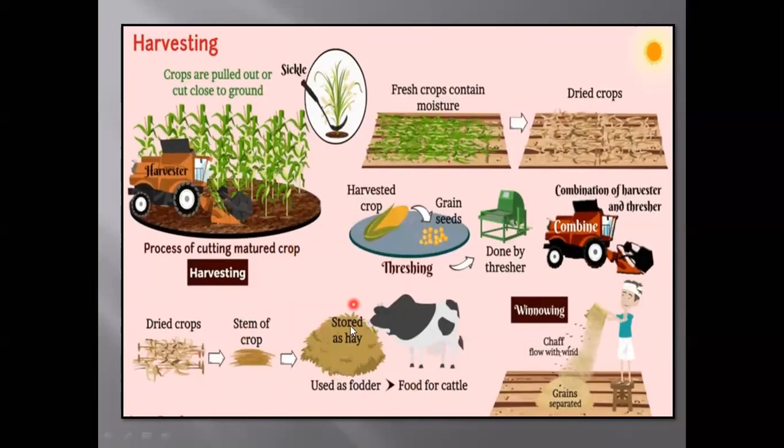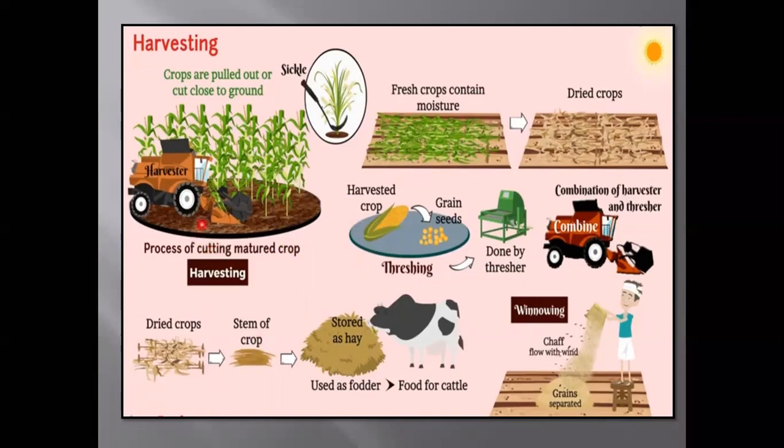Now this is harvesting. Dear children, if we have grown a very good crop, now we have to harvest it properly, then only will we get good fruit or good crop quality. In the previous session also I told you that farmers do a lot of work, then only are we getting all these crops and fruits.